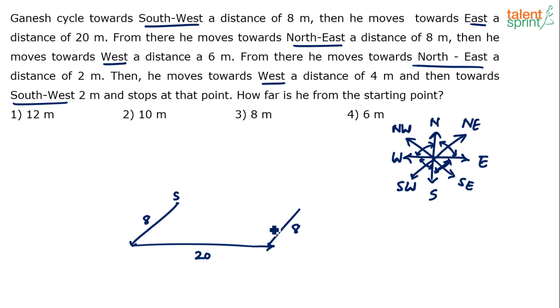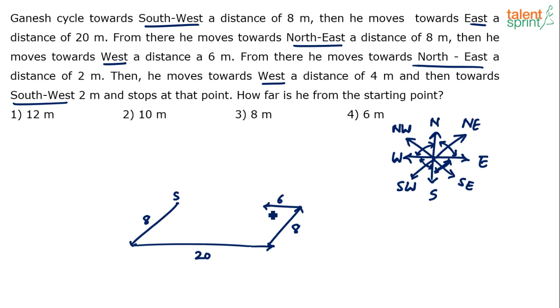So these two are parallel. Understand, these two lines are parallel to each other. They may not look like it in the diagram here, but these are actually parallel. Then he moved towards west a distance of 6 meters. So he's at this point now, and he's moving towards west. How much? A distance of 6 meters. Again, realize that the 20-meter line and the 6-meter line that we have drawn are parallel.